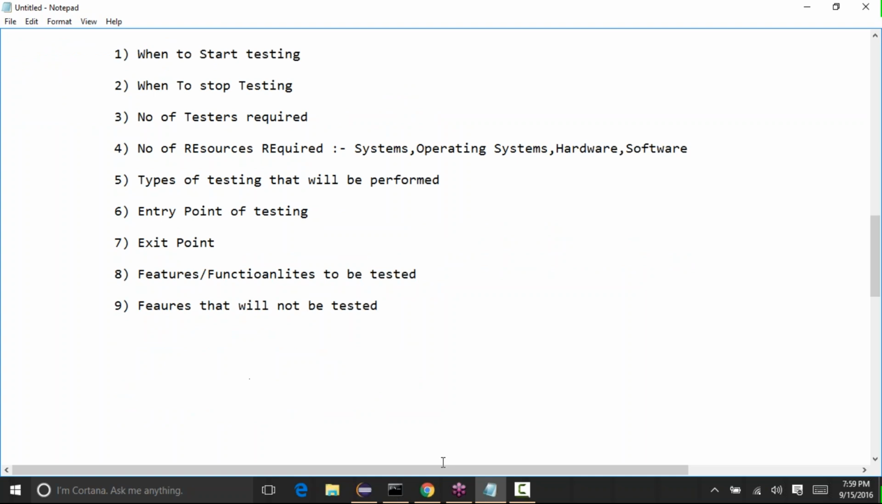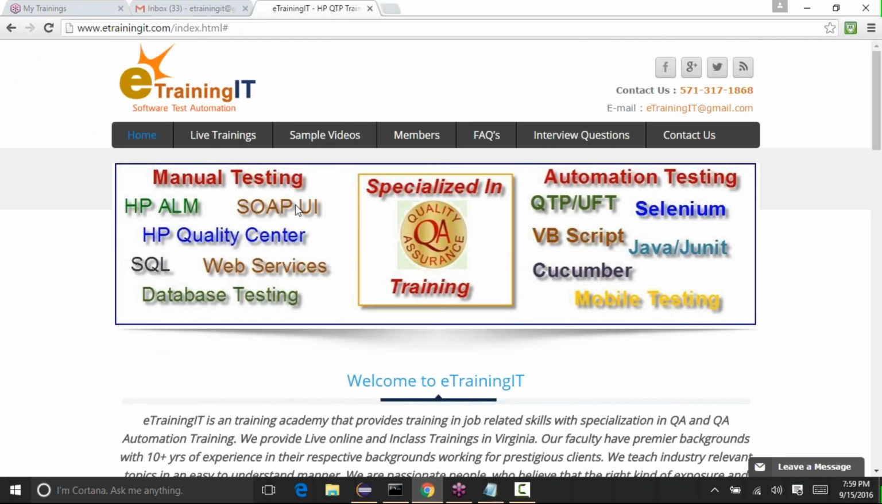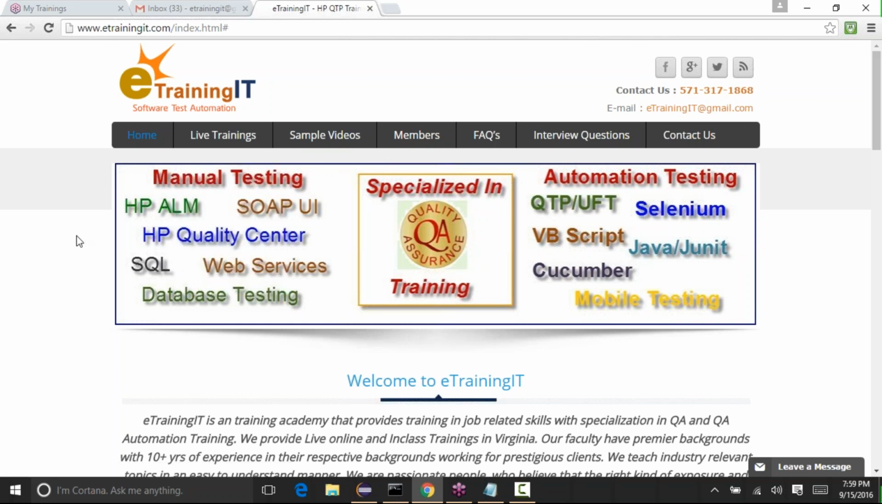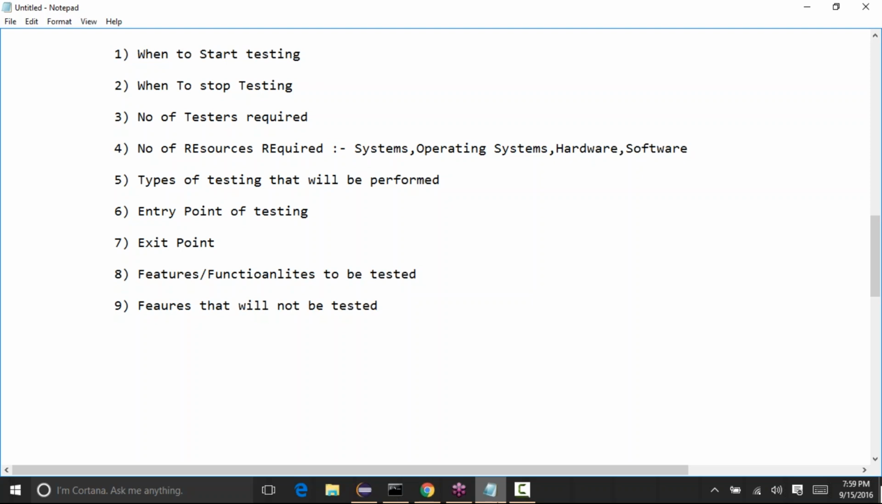So features that are tested and features that will not be tested: in the sense, let's say in build number 1, in the first 1 month, they will be developing only the home page itself. They are not developing anything related to the inside pages. So we'll write in our test plan that we will only be testing the home page of the application and will not be testing anything related to the child pages or the pages inside the application. Those things will also go into the test plan document.